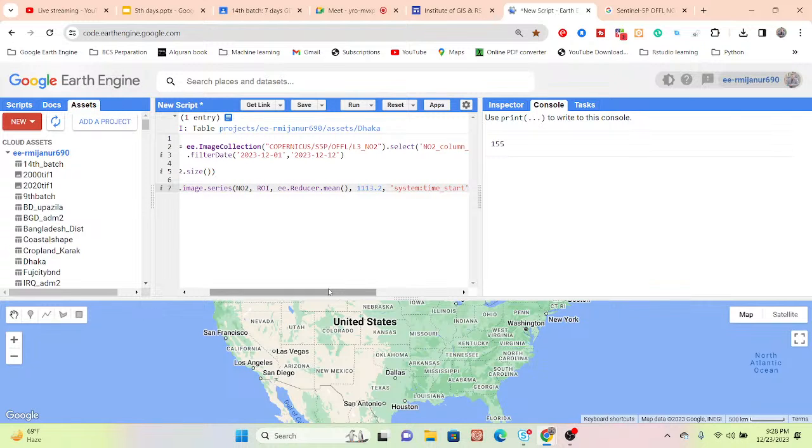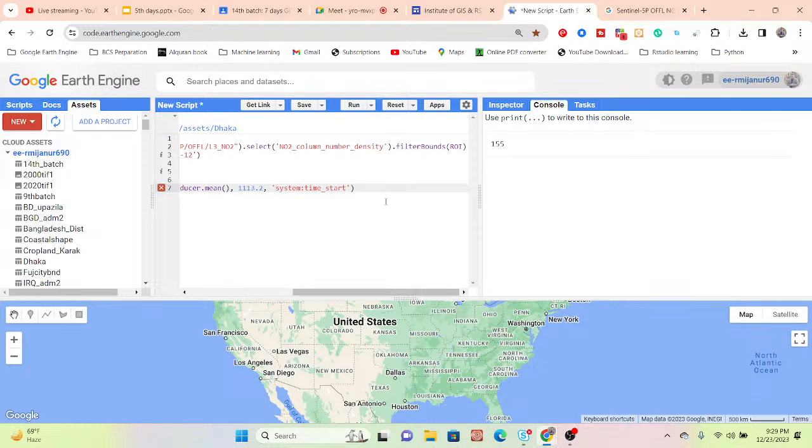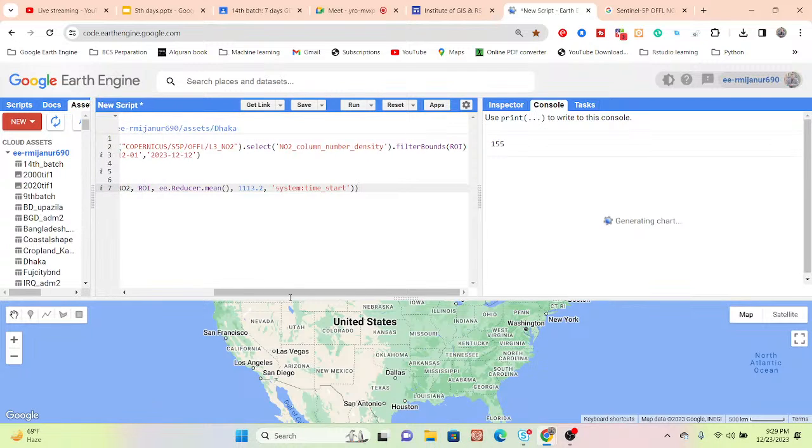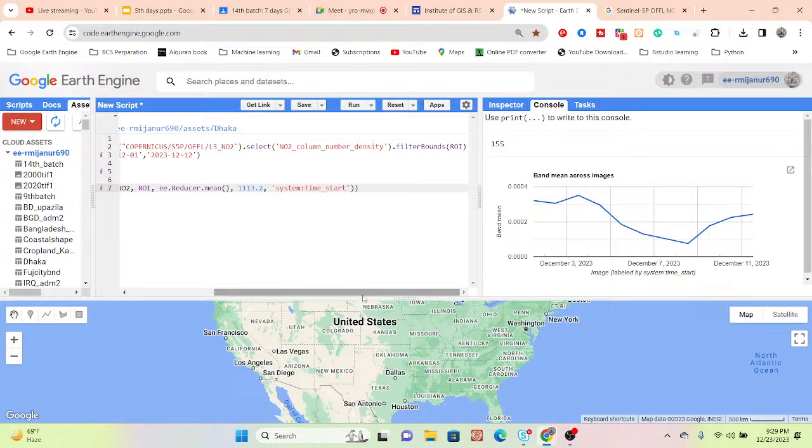So now I want to print this whole thing. I write the code in one line without taking any other variable. If you want, you can also take another variable and print that variable, that is also okay. I simply use print, start the parenthesis and also close the parenthesis. Now click to run. This time it is generating the time series chart. We can get this type of time series chart.